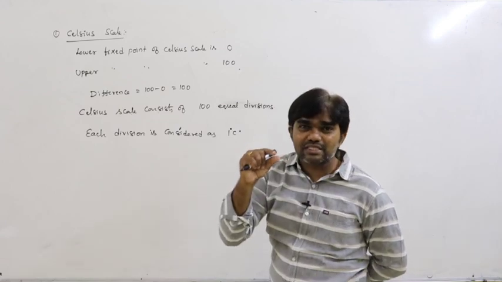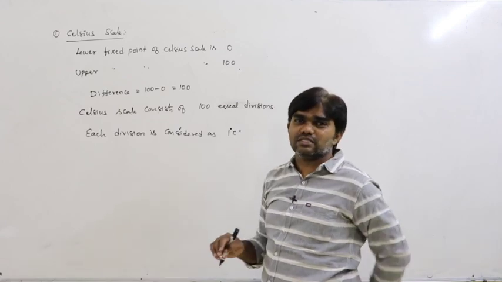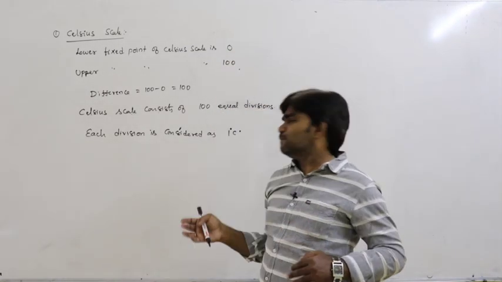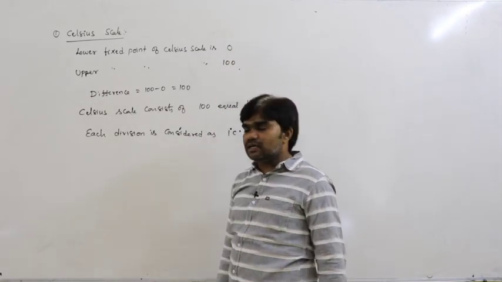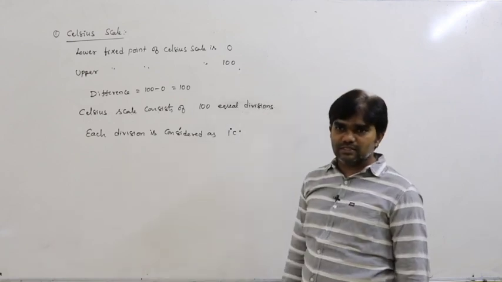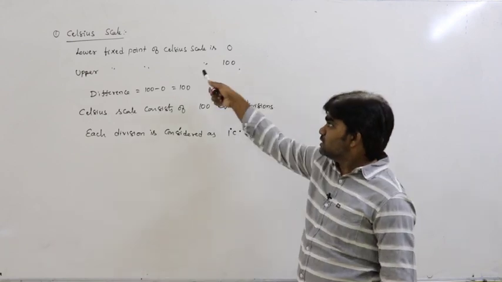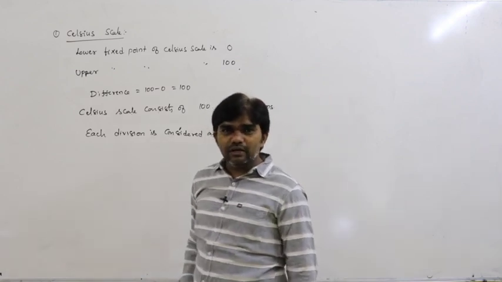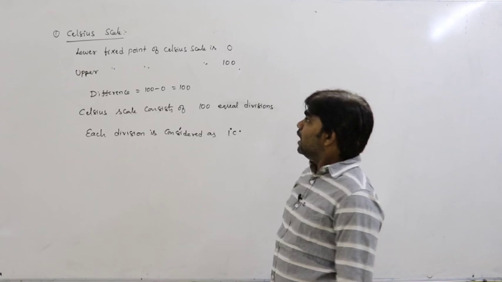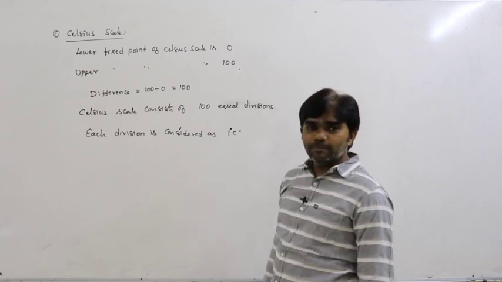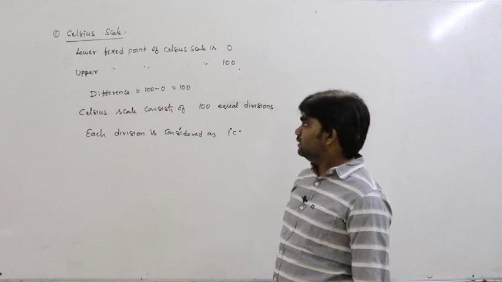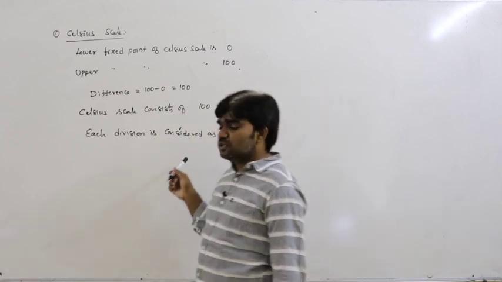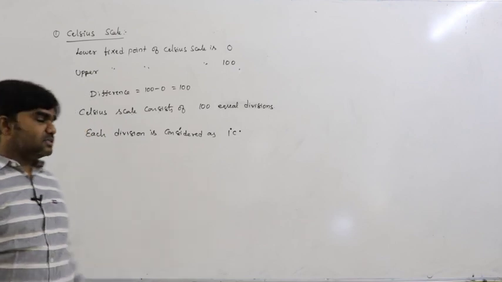Each division is considered as 1 degree Celsius. So the lower fixed point is 0 degrees Celsius and the upper fixed point is 100 degrees Celsius. We are moving from 0, 1, 2, 3, 4, 5 like that up to 100, and each one is considered as 1 degree Celsius. So this is the representation of the Celsius scale. The lower fixed point is 0, the upper fixed point is 100, the difference is 100, and the scale consists of 100 equal divisions. Each division is 1 degree Celsius.